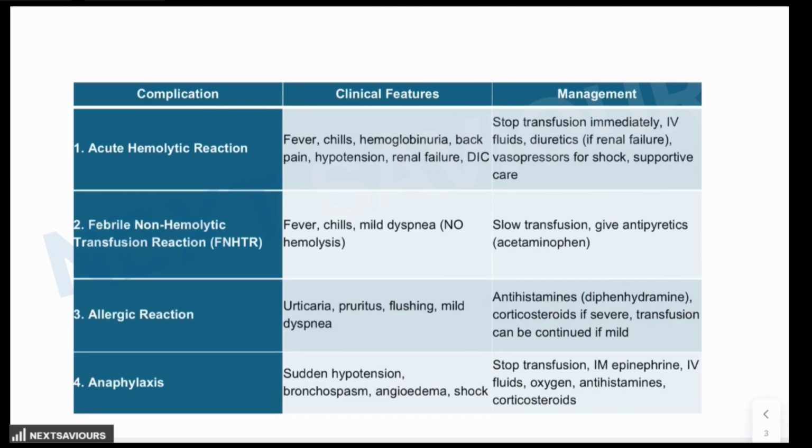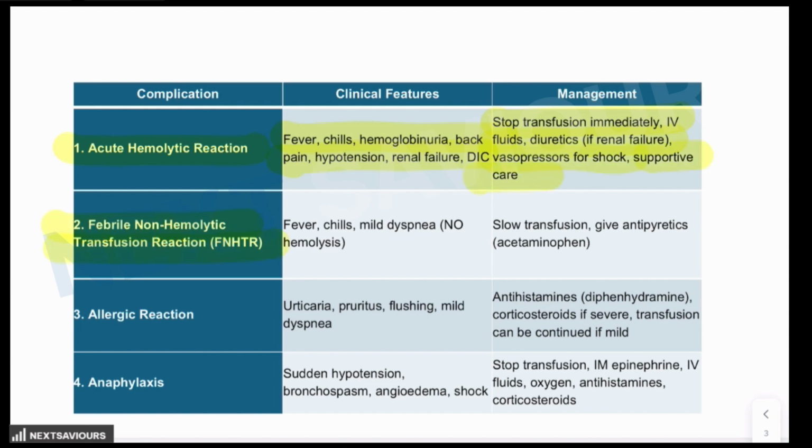Among the immediate complications, the first one is the acute hemolytic reaction. As the name indicates, it is because of ABO incompatibility leading to intravascular hemolysis. How will it be identified? Fever, chills, hemoglobinuria, back pain, hypotension, renal failure, and DIC in severe cases. What is the management? Immediately you have to stop the blood transfusion. You have to start IV fluids, diuretics in case of renal failure, vasopressors for shock, and supportive care.